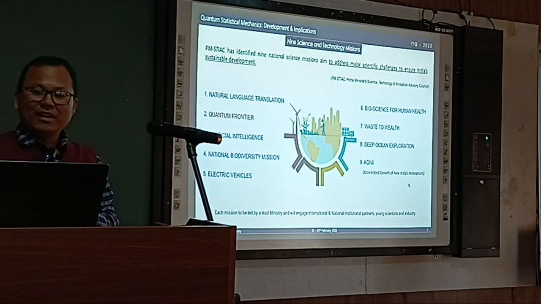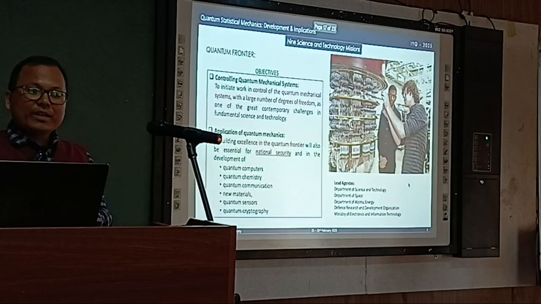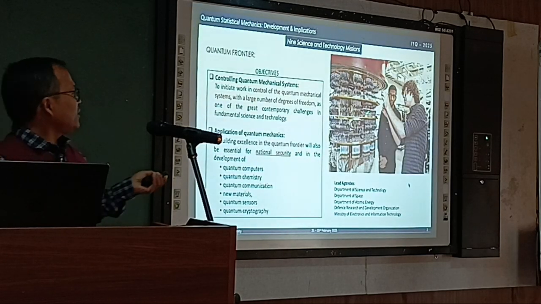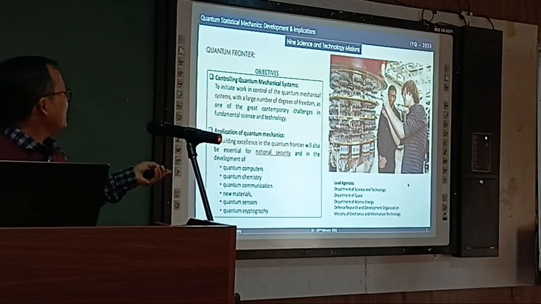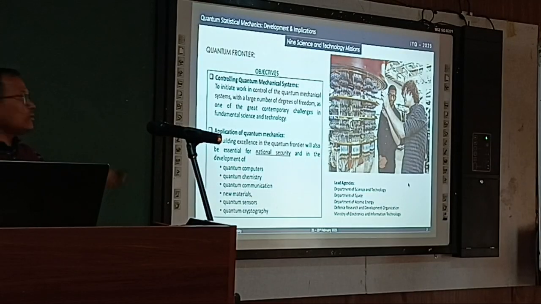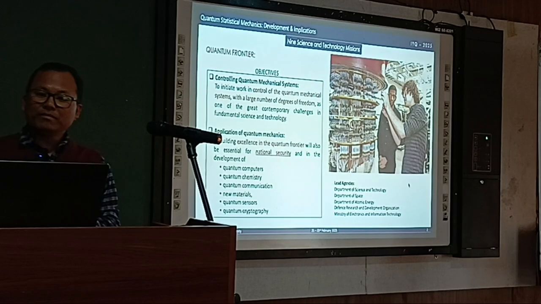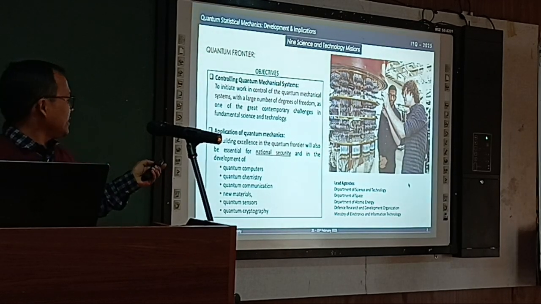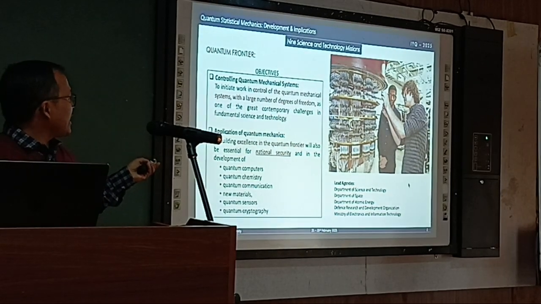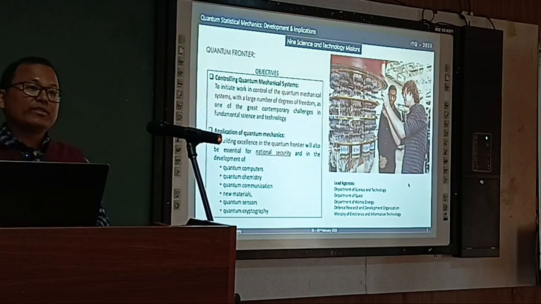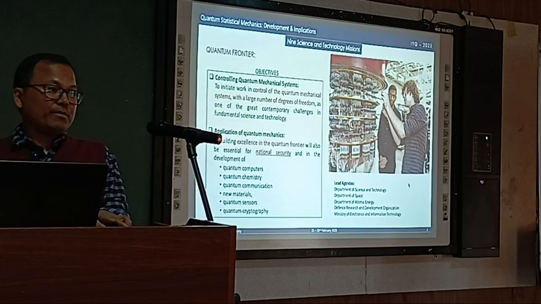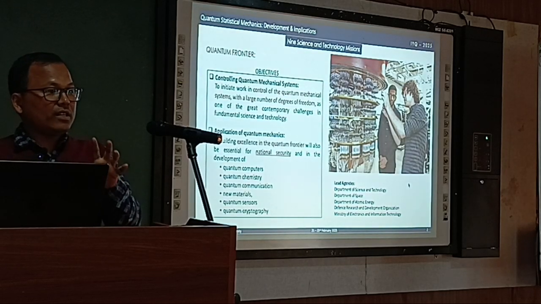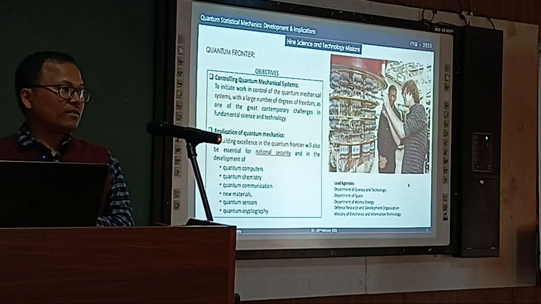Now, what is this quantum frontier? I just put Sundar Pichai with Google's quantum computer in this image. Here the objective is to control a quantum mechanical system. The point is to control a quantum mechanical system with a large number of degrees of freedom. Here we are not talking about one or two atoms, but many atoms. So this requires a very good knowledge of quantum statistical mechanics.